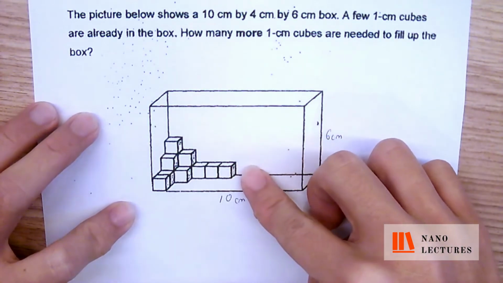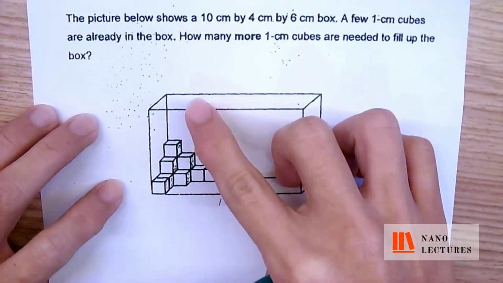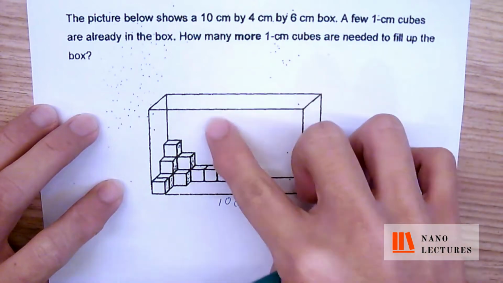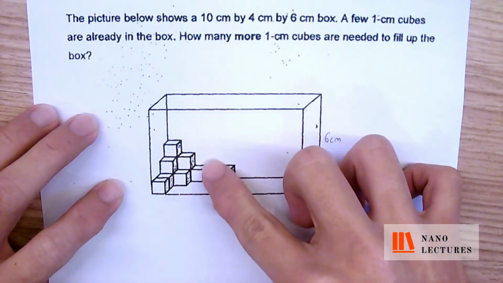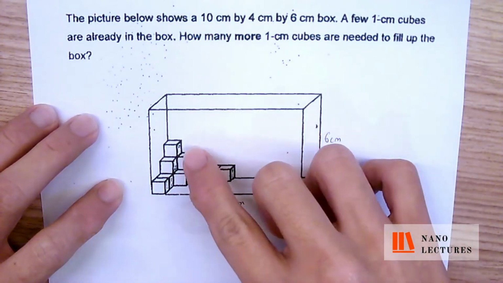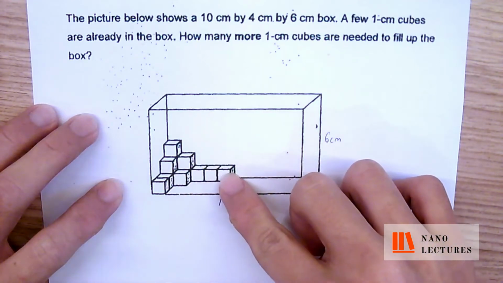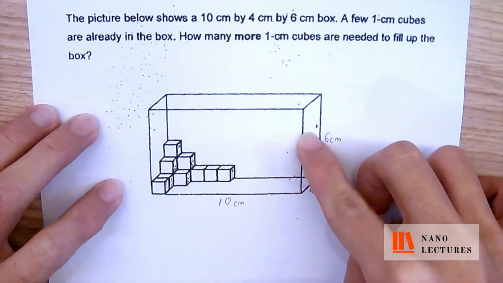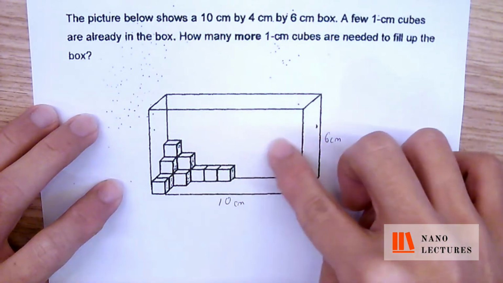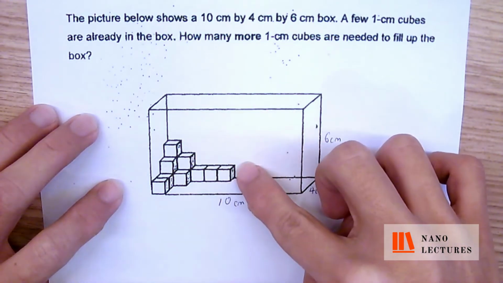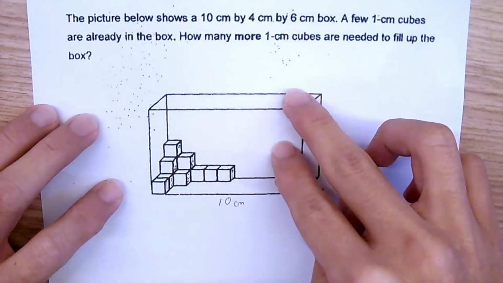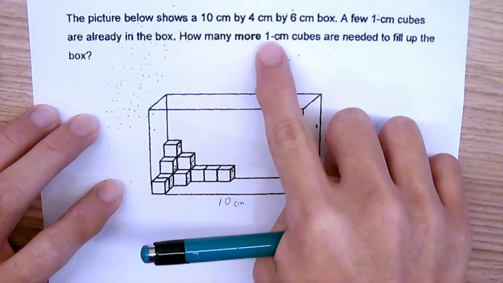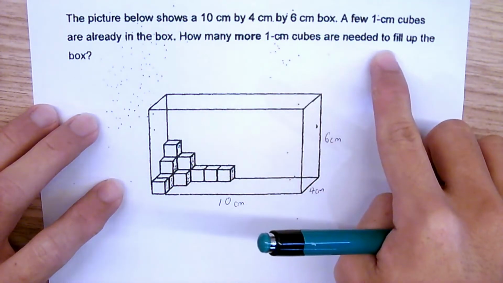So for this question, let's try to rationalize it. Let's try to understand it. They mentioned that in this box, we can fill up with 1 cm cubes, right? So we have to figure out how many 1 cm cubes are there inside initially, and after that we have to figure out what is the total capacity of this box. How many 1 cm cubes can I put inside this box? After that, I take the total capacity minus the total number of cubes inside to find out how many more 1 cm cubes are needed to fill up the box.